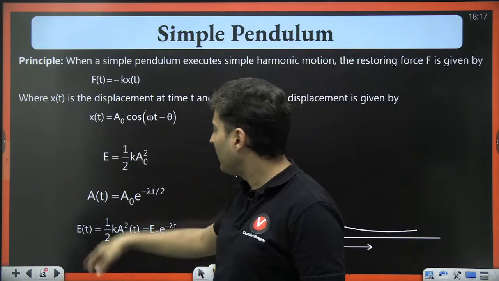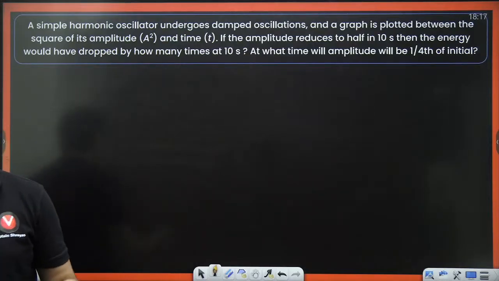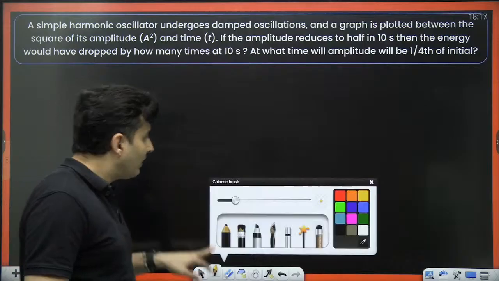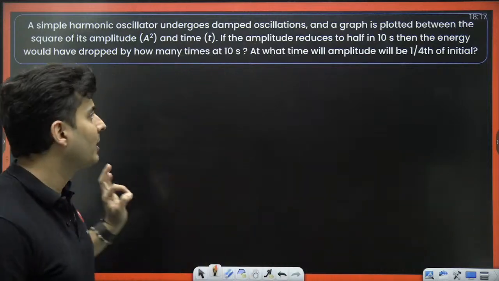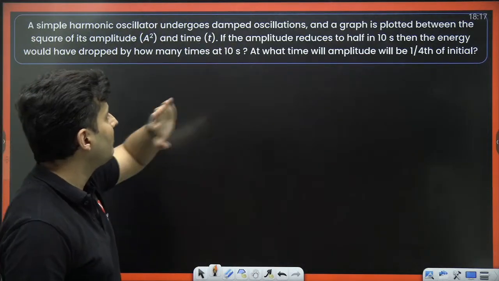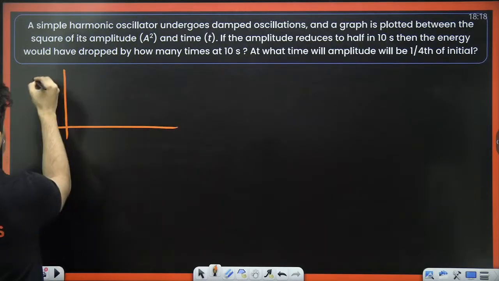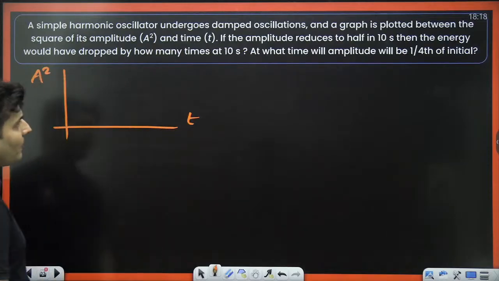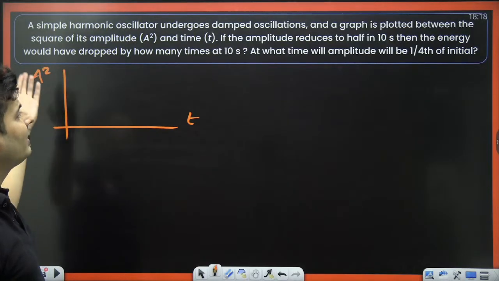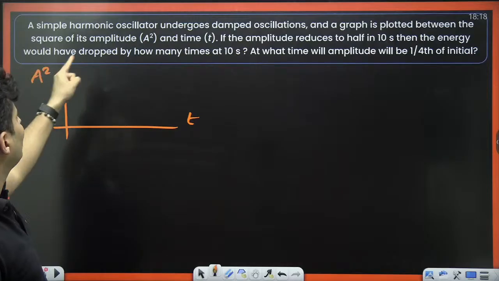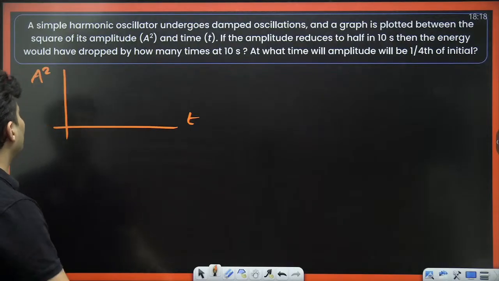What kind of questions can come? I have put the same thing in the printed slide. Look at this. To be on the safer side, we are doing these questions because it is very funny, because on one side in SHM, damped oscillations is deleted, but here they have put it in experiments. A simple oscillator undergoes damped oscillations and a graph is plotted between square of amplitude versus time. If the amplitude reduces to half in 10 seconds, then the energy would have dropped by how many times at 10 seconds, and at what time will the amplitude be 1/4 of the initial value?